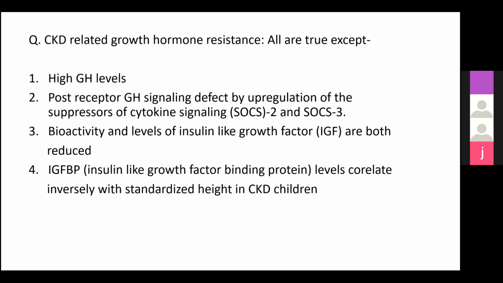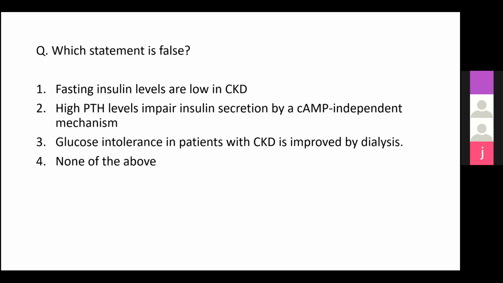And the last one, so IGF-BP acts like a binding protein to IGF and it's inversely correlated with the standardized height. So as the IGF-BP increases, the standardized height in CKD children tends to decrease. So third is the right answer. So the next one, which statement is false? This is quite straightforward. So Monica and Parth will promptly answer this question.